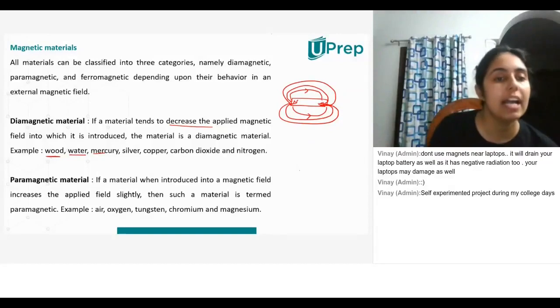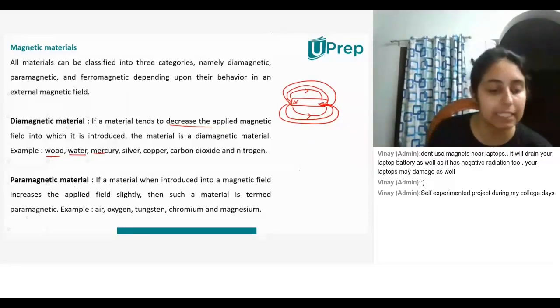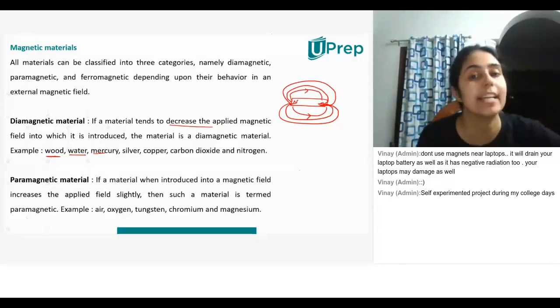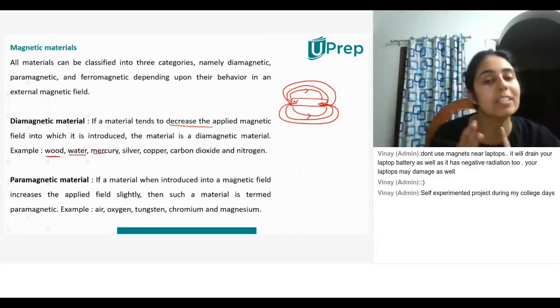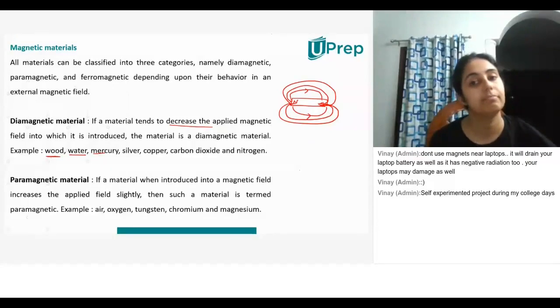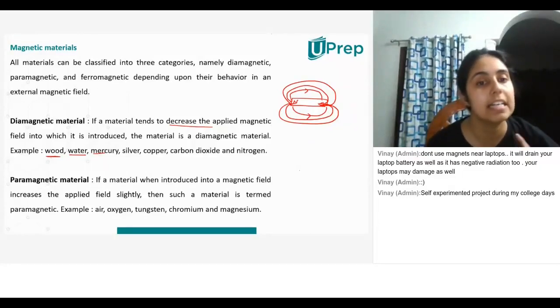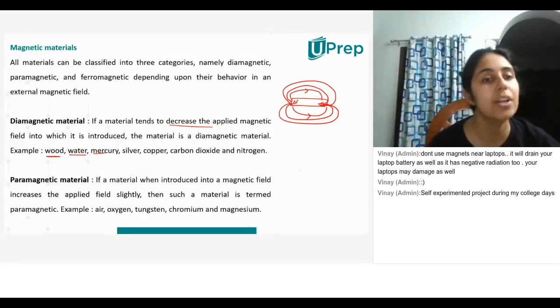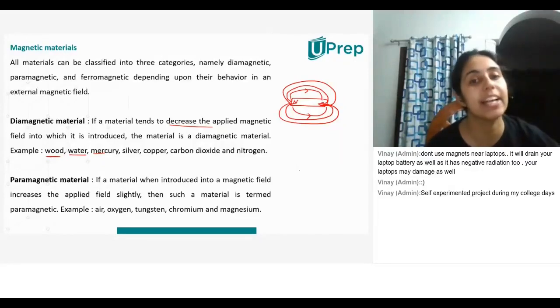All right. So examples of diamagnetic material are wood, water, mercury, silver, copper, carbon dioxide, and nitrogen. Carbon dioxide and nitrogen are diamagnetic materials. Silver, copper, mercury, they're all diamagnetic materials. Water and wood as well. So these materials decrease the applied magnetic field.